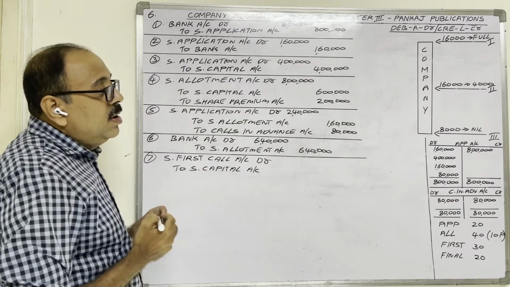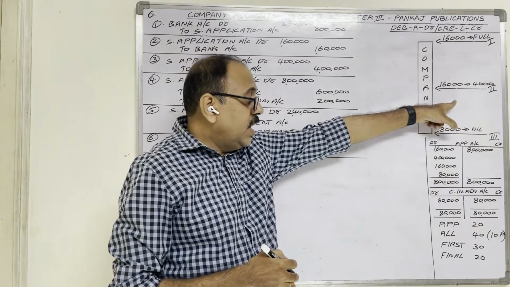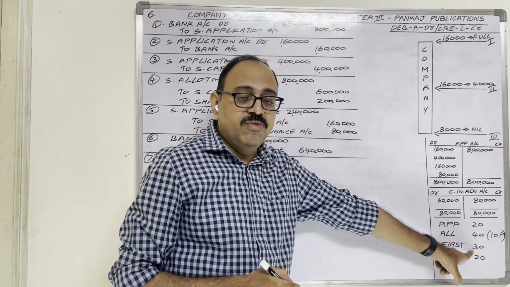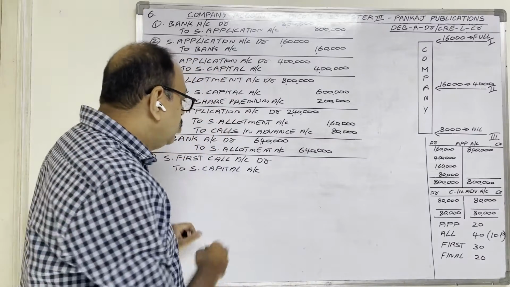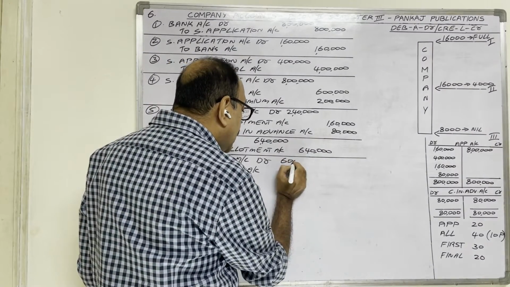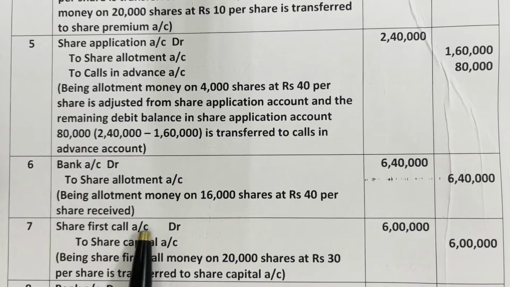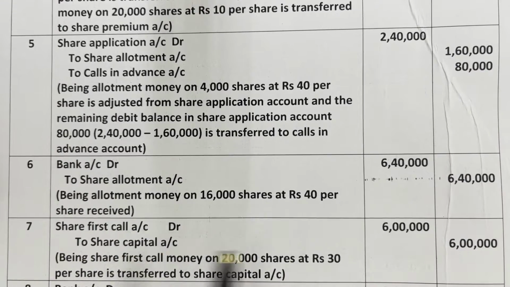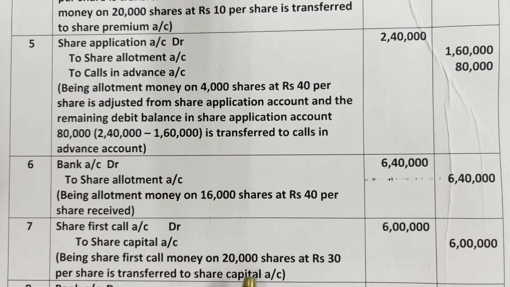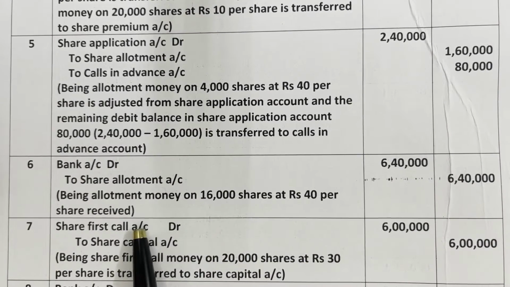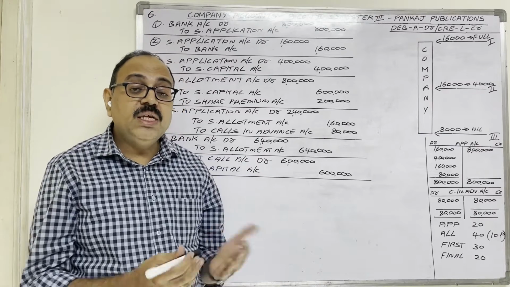Amount on 20,000 shares at the rate of 30 rupees each, first call money should come. 20,000 into 30 rupees each, 6 lakh rupees. Seventh entry, share first call account debtor to share capital account, 6 lakh rupees. Narration, on 20,000 shares at the rate of 30 rupees each, first call money we are transferring to share capital. No? Mention that as a narration. Being share first call money on 20,000 shares at 30 rupees per share is transferred to share capital account. Eighth entry is for receiving first call money.